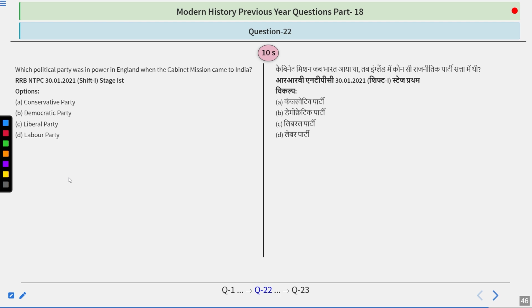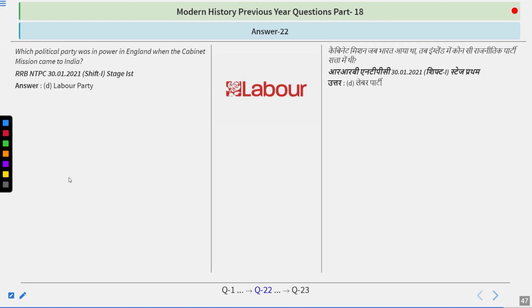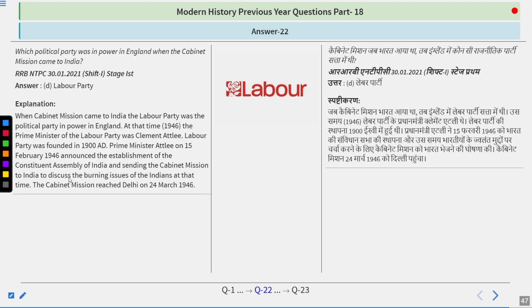Which political party was in power in England when the cabinet mission came to India? Conservative Party, Democratic Party, Liberal Party, or Labour Party? Think about it. And the answer is in front of you. The answer is Labour Party, and it was led by Clement Attlee. When the cabinet mission came to India, the Labour Party was the political party in power in England. At that time, 1946, the Prime Minister from the Labour Party was Clement Attlee.